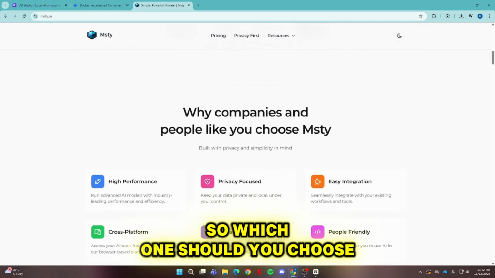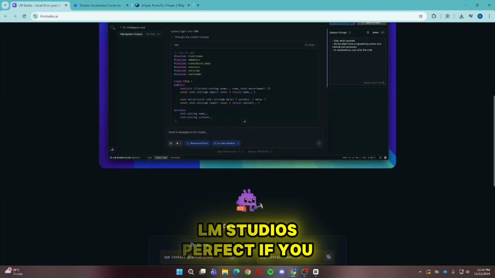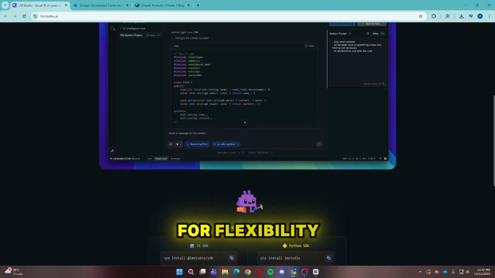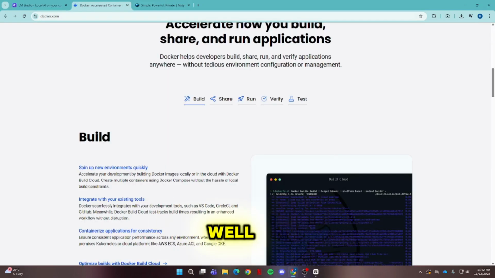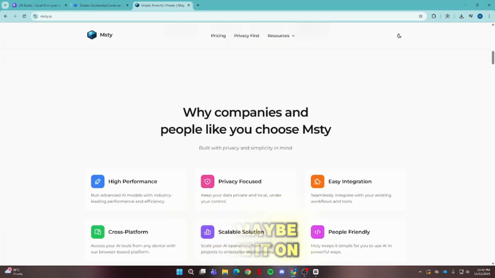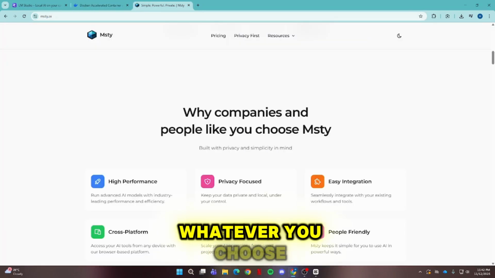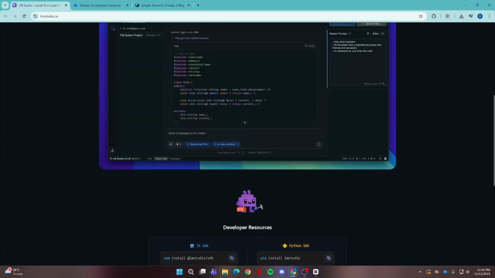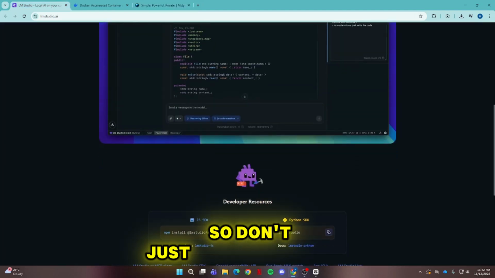Alright, so which one should you choose? LM Studio is perfect if you want a polished environment. Docker is your go-to for flexibility, and Misty, well, it's got potential but maybe leave it on the shelf for now. Whatever you choose, make sure it's the right fit for your workflow. And remember, there's no one size fits all in tech, so don't just follow the hype.